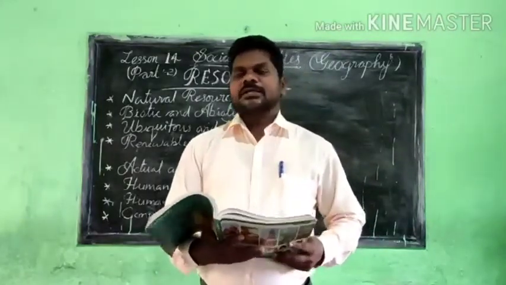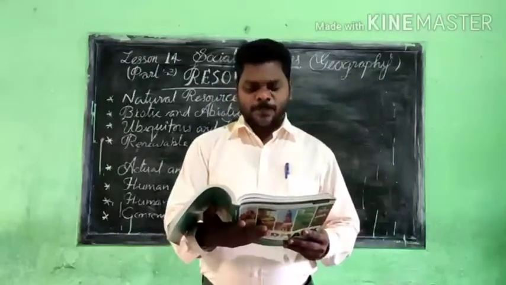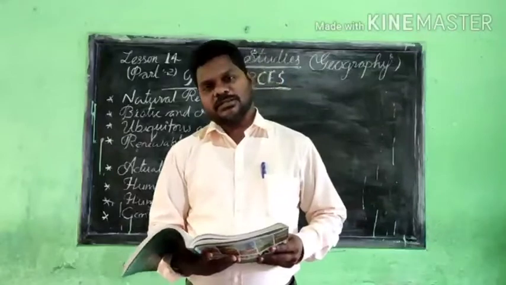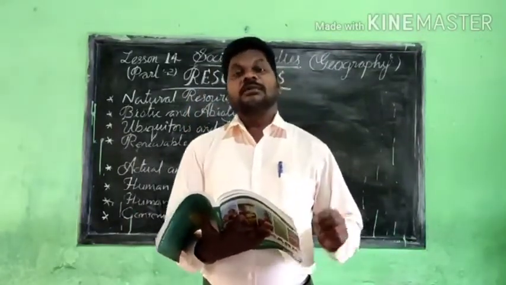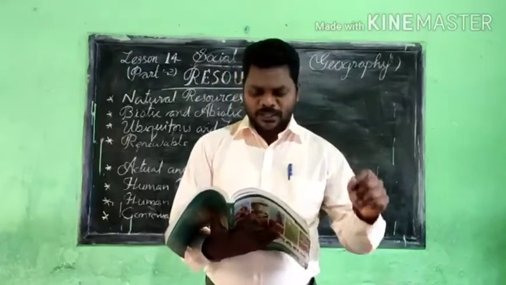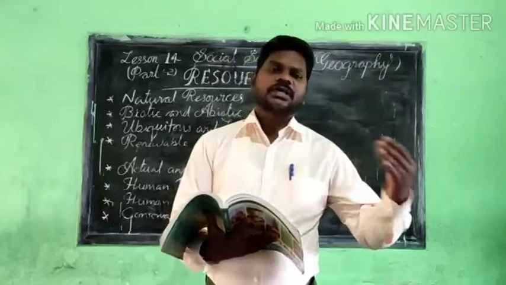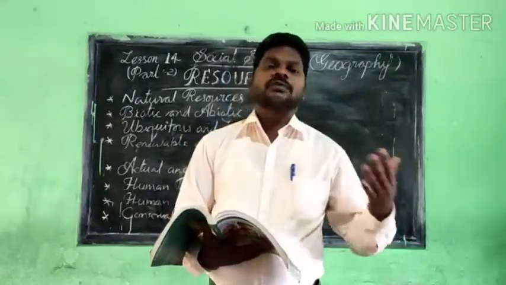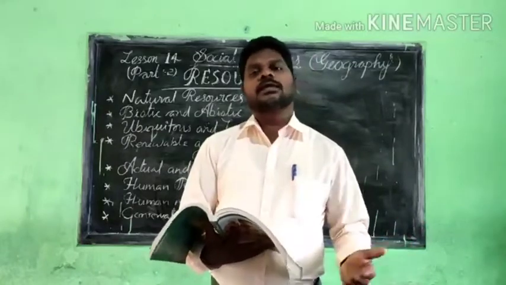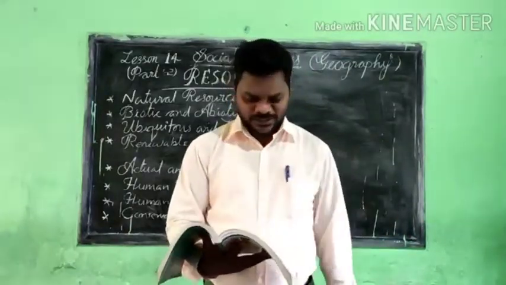Biotic resources are the resources derived from living things, and abiotic means those derived from non-living things. I have explained this very clearly last class.